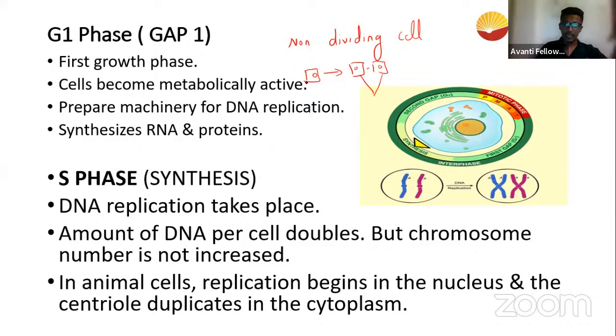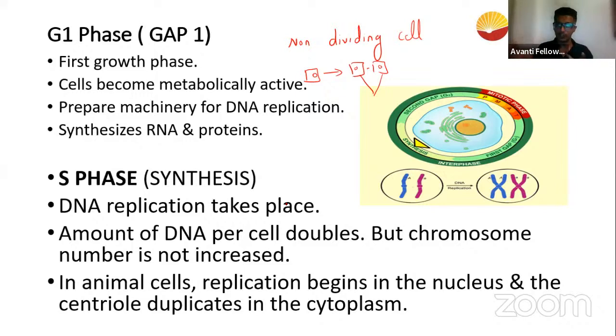So generally, in any cell that undergoes division, we know that the cell has to undergo certain phases during the cell cycle, and we can divide this cell cycle into G1, S phase, G2 and M phase. We understood that in G1 phase, the moment the cell is born, the cell has to prepare.